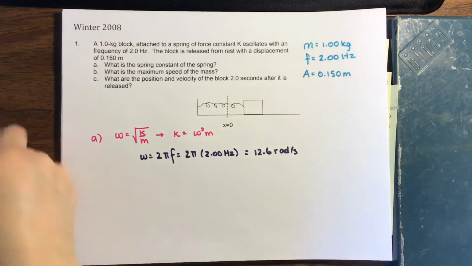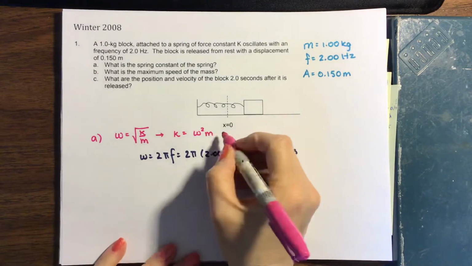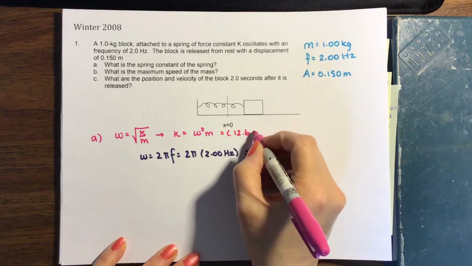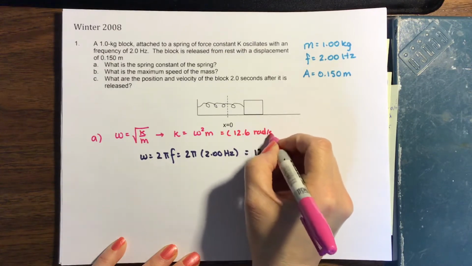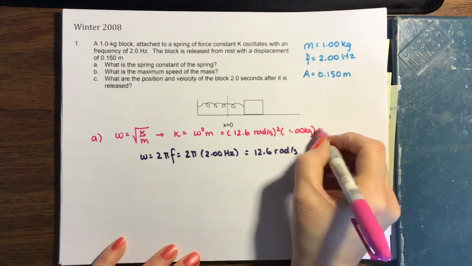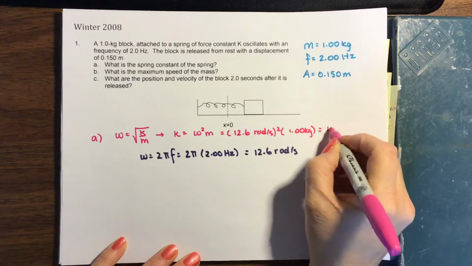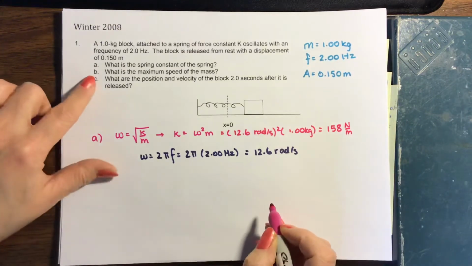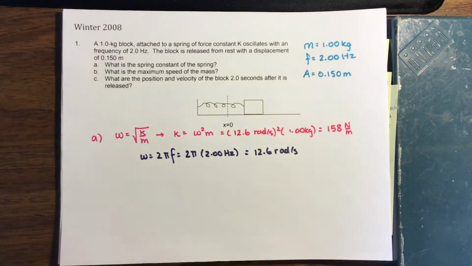We'll put this in for our expression we had for K. Multiply by our mass, and we get a K value of 158 newtons per meter. Okay, that's part A. Part B, what is the maximum speed of the mass?